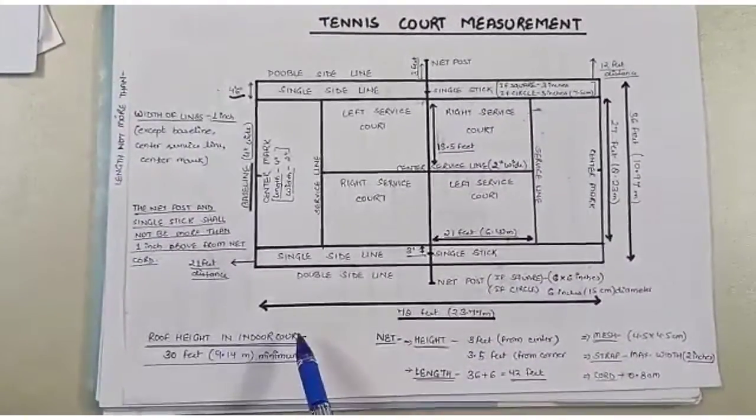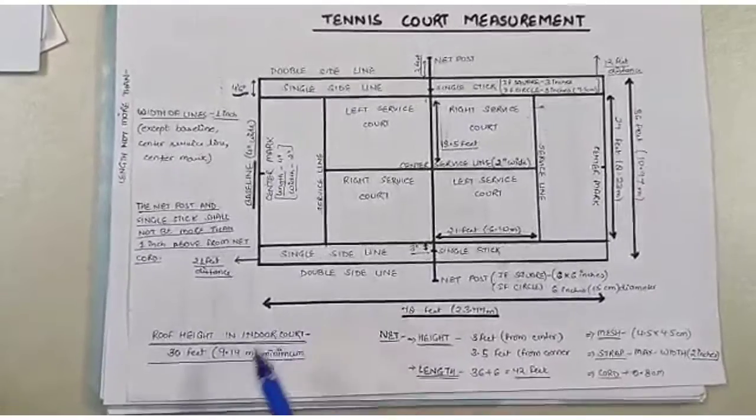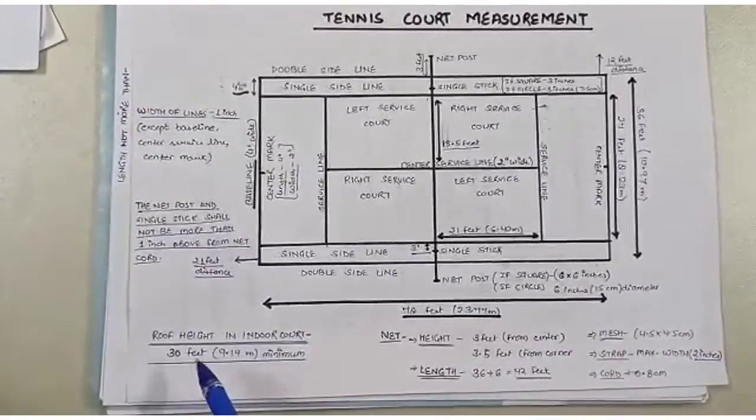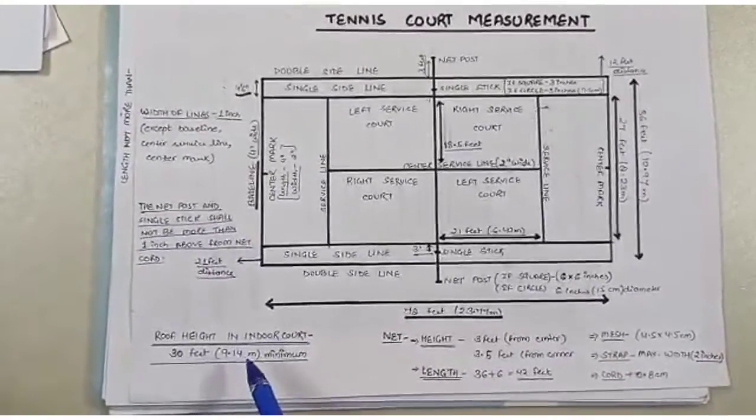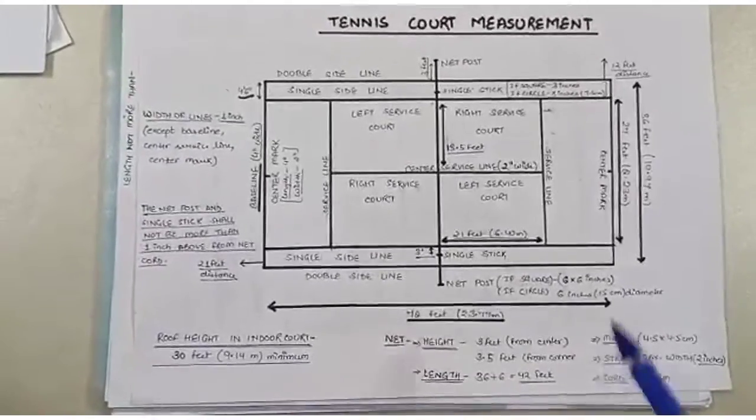Roof height in indoor court. If it is played in an indoor court, then the roof height should be 30 feet, that is 9.14 meter minimum.